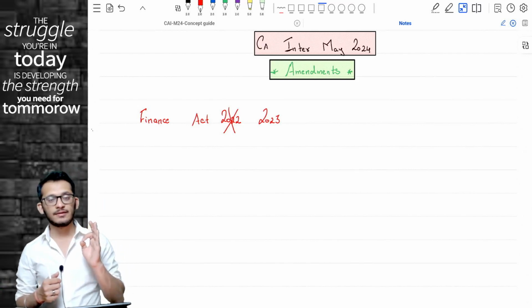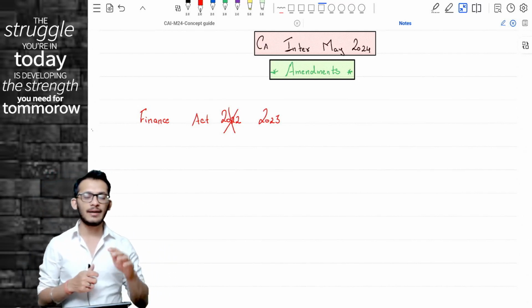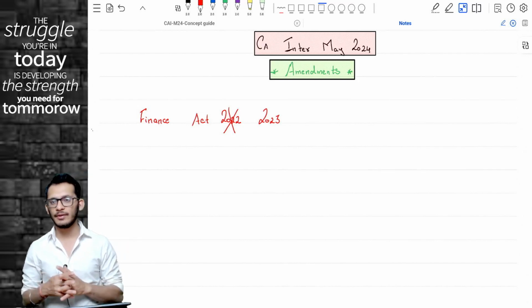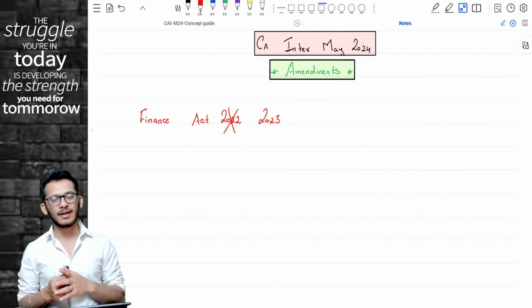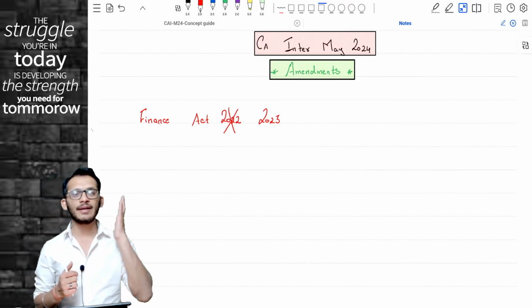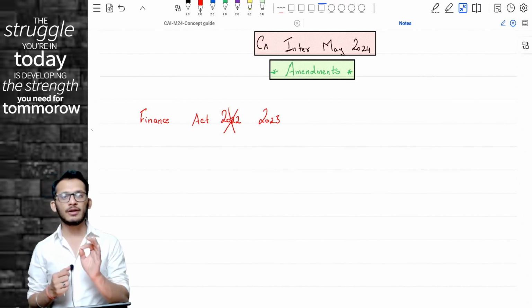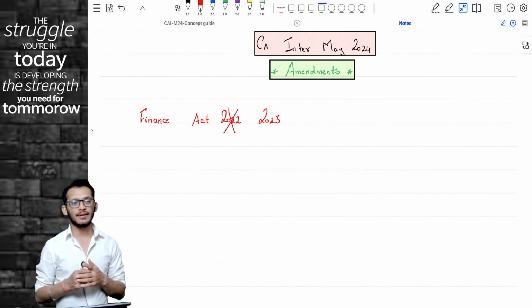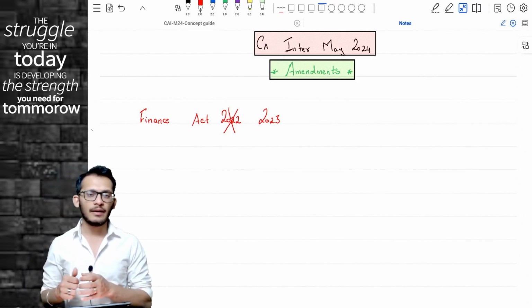These lectures are only for those students who have written the exam for November 2023 and earlier, and not for students who have already been enrolled for the May 2024 lectures, because you are already up to date with the lectures. The amendments are already taken care of in the lectures itself, so you are completely aware of the amendments. Do not come and waste time here. This is solely for those students who have written the earlier attempts and want to understand what are the changes which they have to focus upon in the new attempt.